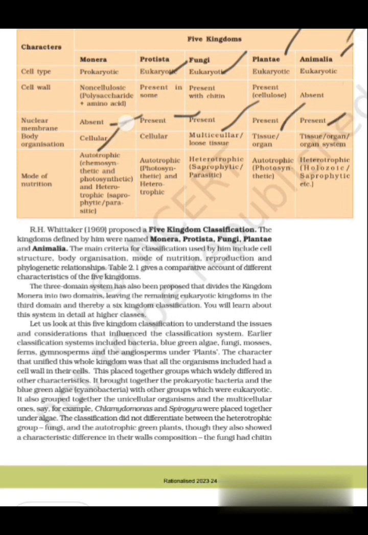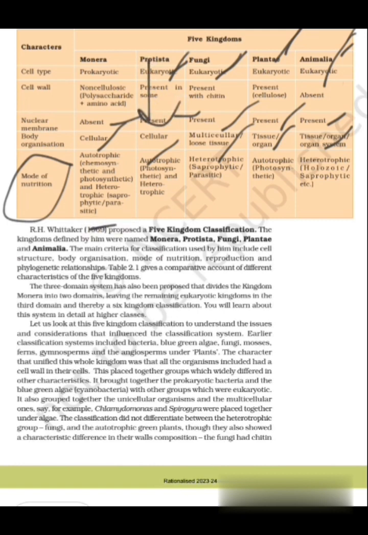Body organization: Monera cellular, Protista cellular, Fungi multicellular or loose tissue, Plantae tissue/organ, Animalia tissue/organ/organ system. Mode of nutrition: Monera autotrophic, chemosynthetic and photosynthetic, or heterotrophic, saprophytic and parasitic.